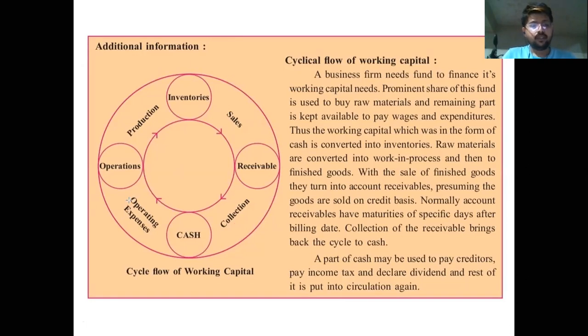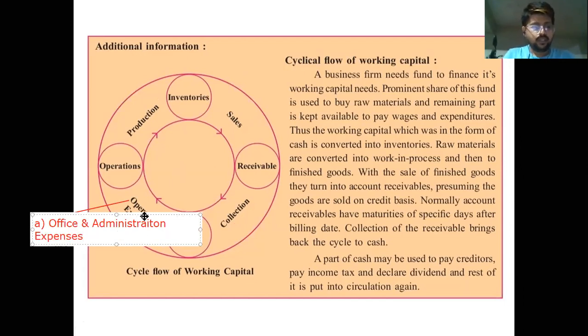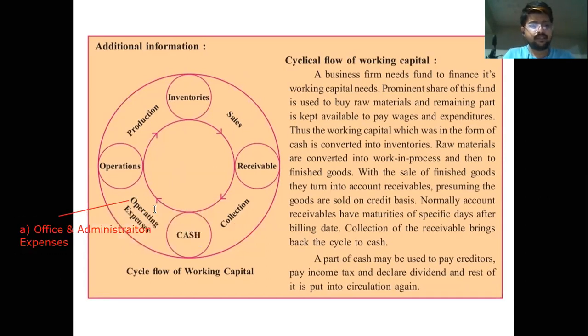A, the first operating expense is office and administrative expenses. This is the part that majorly comes under the head of operating expenses.